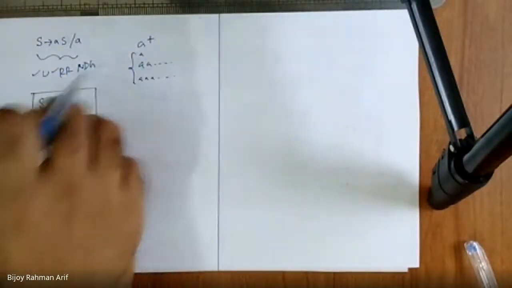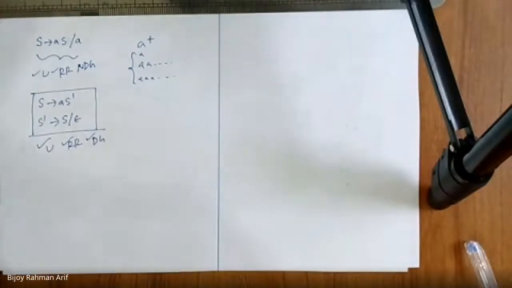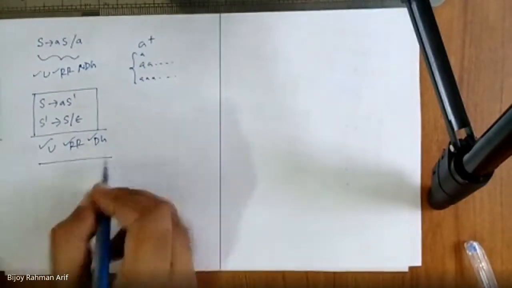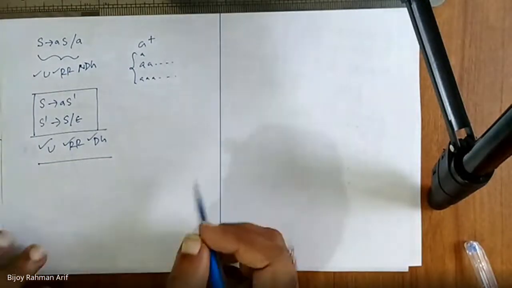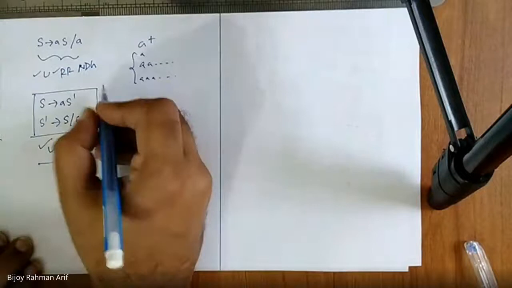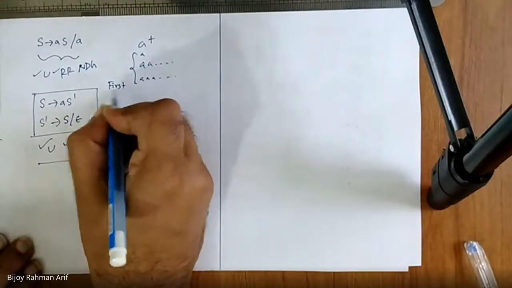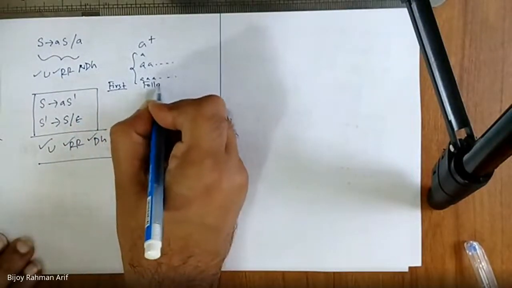Can you convert this grammar to LL1? Tell me. So all the requirements are fulfilled. But can you use this grammar in the LL1? Let's try to create the parse table. So what would be the first step? Finding first and follow, right? Finding first and follow.